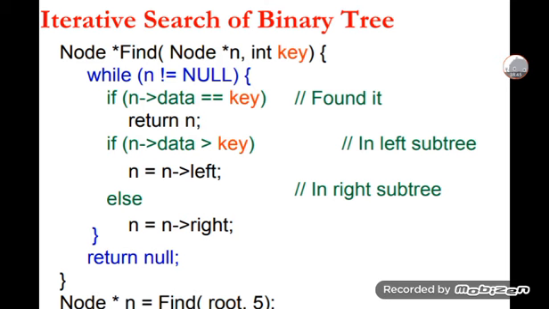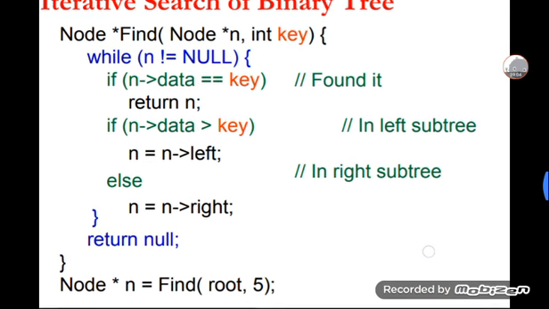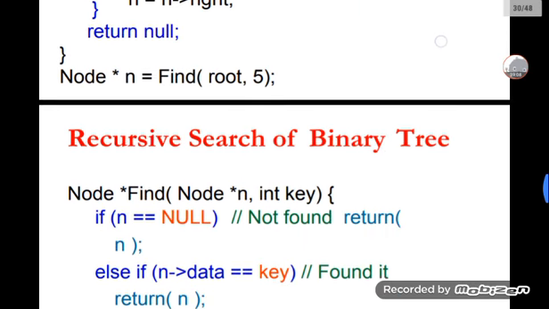If it is searched on the left, it will be found. Otherwise, it will go to the right. Return null, whether it is having the left subtree or the right subtree. Found it. n is equal to find(root, 5) will be there. This is the iterative search of a binary tree.